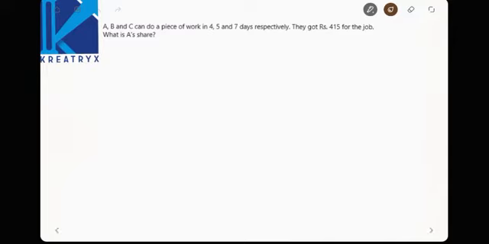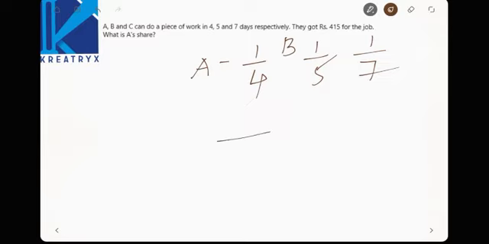Next, A, B, C can do a piece of work in 4, 5 and 7 days respectively. Now A's 1 day's work is 1 by 4, B's 1 day's work is 1 by 5, and C's 1 day's work is 1 by 7. Now take LCM of 4, 5, 7. 4 into 5 is 20, 20 into 7 is 140. So if the denominator has to be 140, what must be the numerator? 35, right? 35 fours are 140.